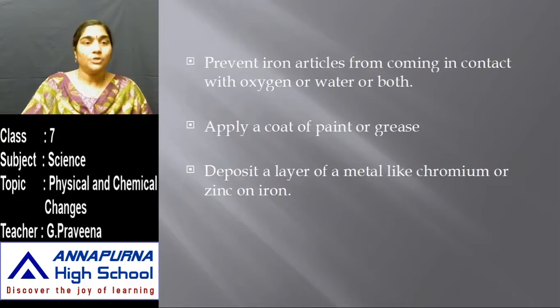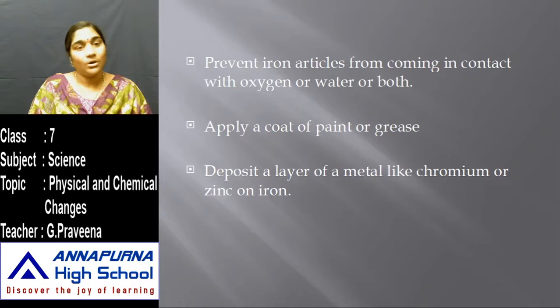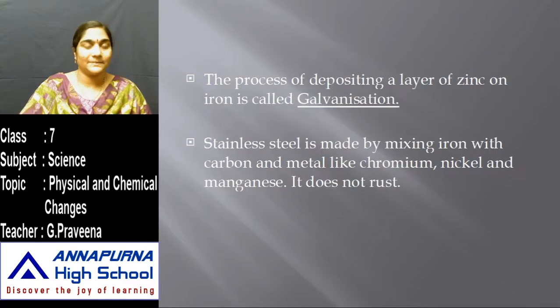Yes, so here to prevent iron articles from coming in contact with oxygen or water or both. So what can we do to prevent that process of rusting? You have to apply a coat of paint or grease over the iron material, or deposit a layer of a metal like chromium or zinc on iron. So the iron has to be deposited either with a chromium or zinc.